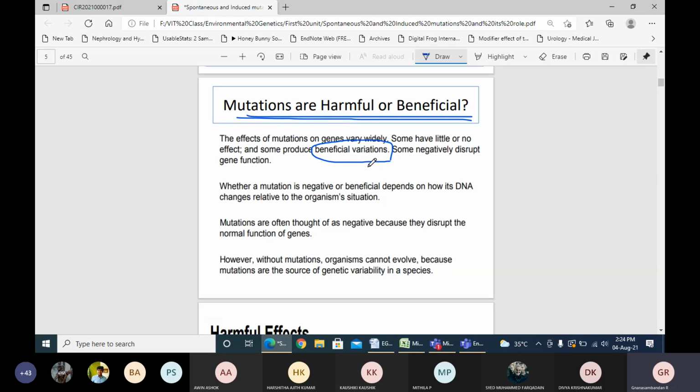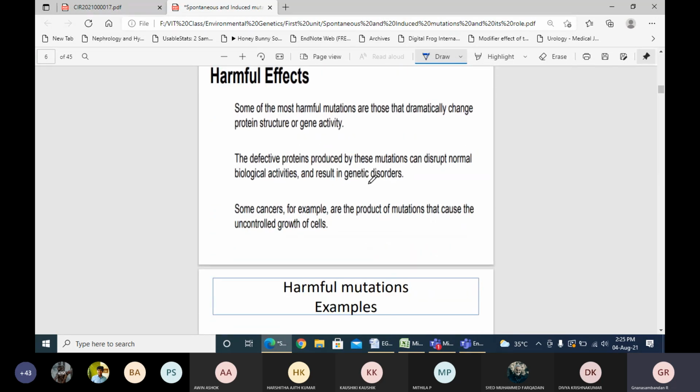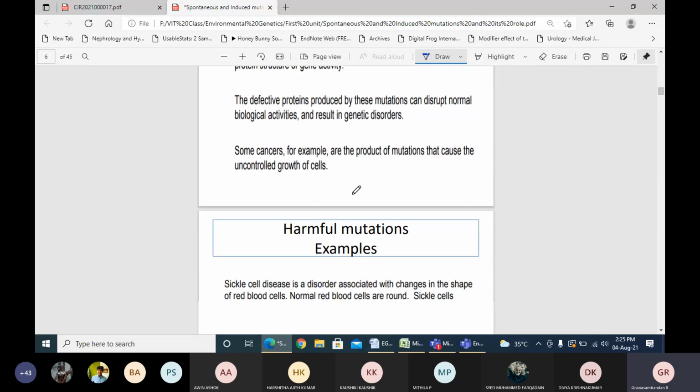It depends on how the mutation will impact gene expression and protein expression by altering or changing the amino acid sequences. Maybe sometimes adaptations will be there, maybe sometimes the variations are required and useful. Sometimes it can change the phenotypic characters of a particular individual. So those are the harmful effects that we discussed so far, with examples.